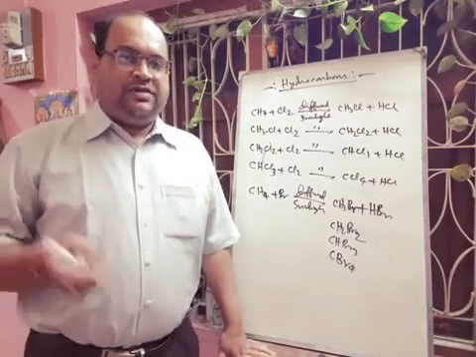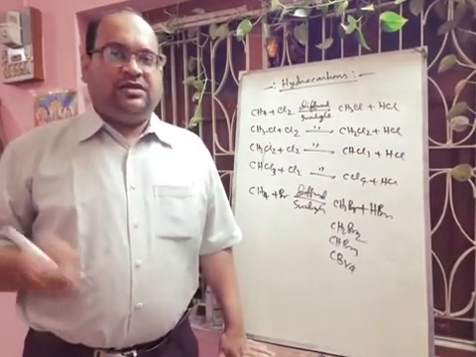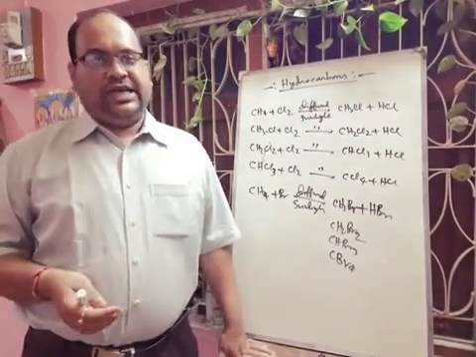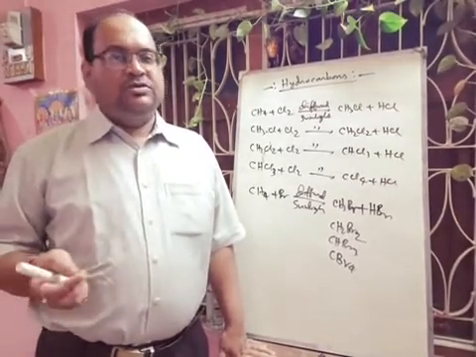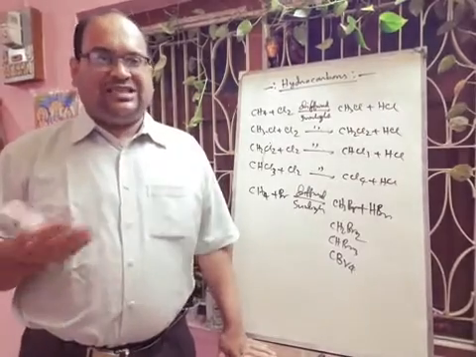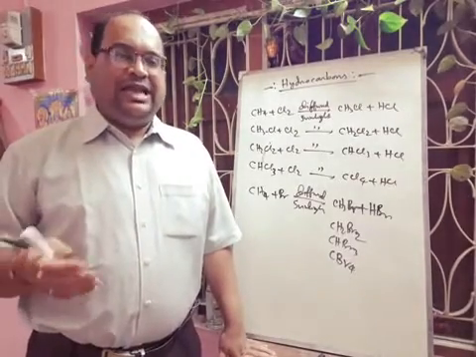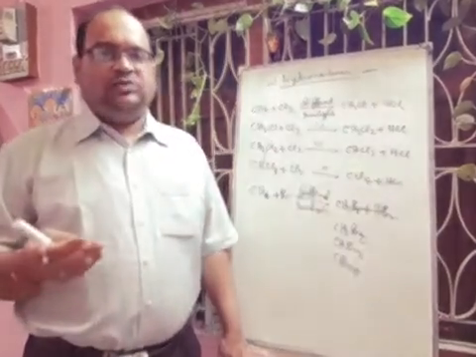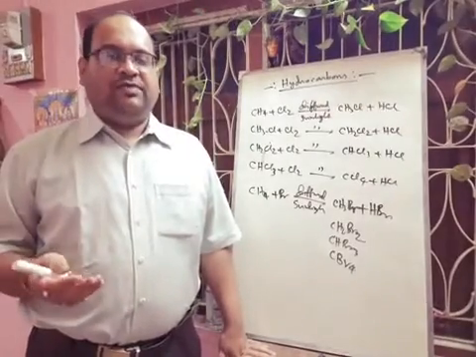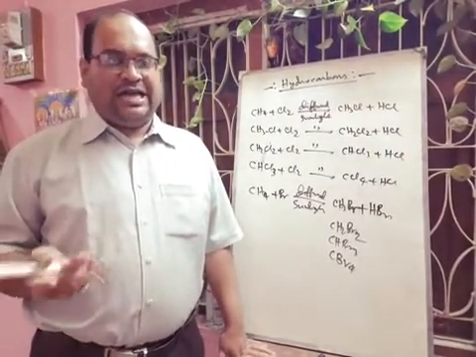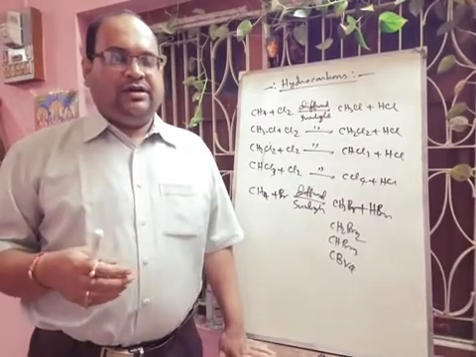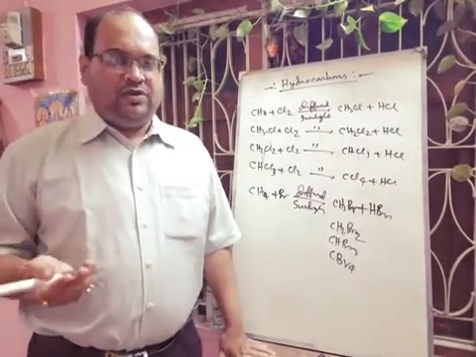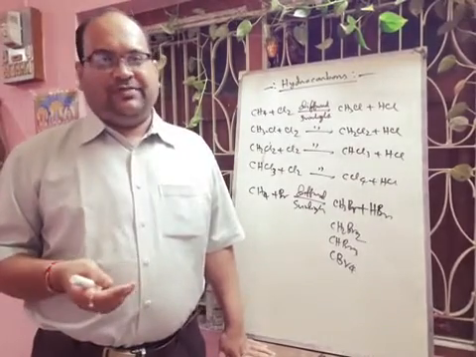Now in case of fluorination, direct fluorination is not possible because of the explosive nature of these reactions. So we have to use another reaction like the Swarts reaction. We can take any alkyl chloride, and if we use a reagent like Ag2F2, then it will form an exchange of the halide in ethyl chloride. If we add Ag2F2, that will form fluoroethane. In this way we can prepare the fluorine compound.